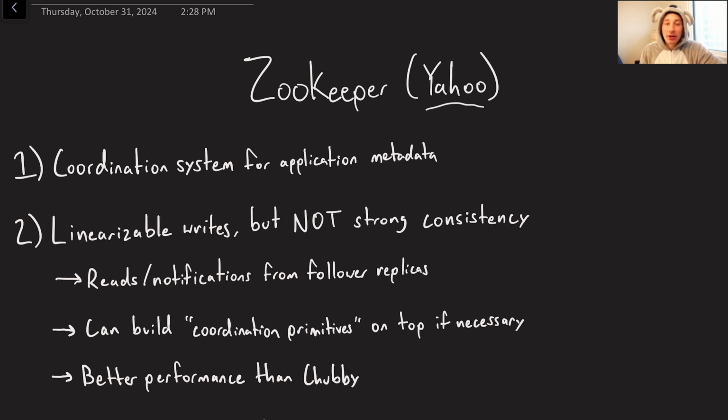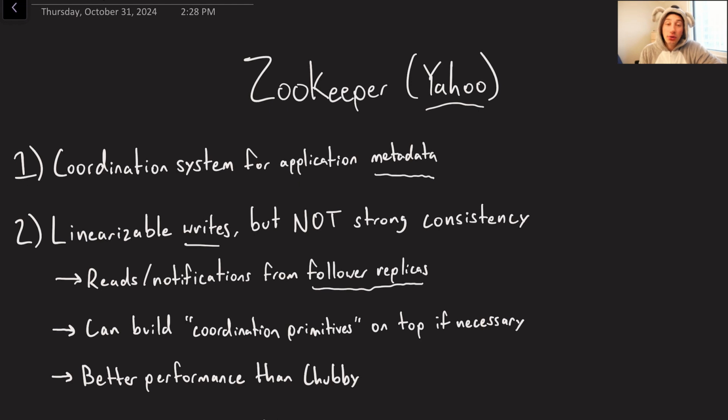So basically, ZooKeeper is a coordination system insofar as it is mainly supposed to be used for application metadata and configuration. Things like where servers live, what's running, what's not, environment variables, stuff like that. And so ZooKeeper is going to be supporting linearizable writes, but at the same time, it does not support strong consistency, which is interesting because I think maybe I've often misquoted myself, or I've said that it kind of does, but the truth is, even though it runs on top of a consensus algorithm, the reads themselves are not necessarily strongly consistent.